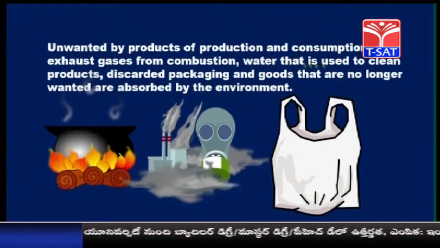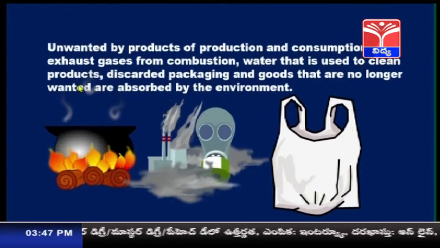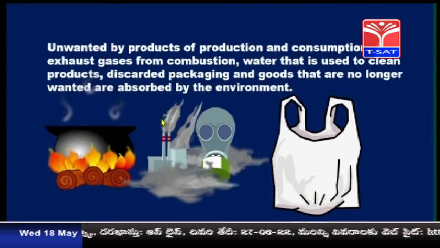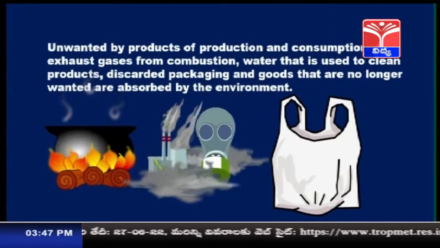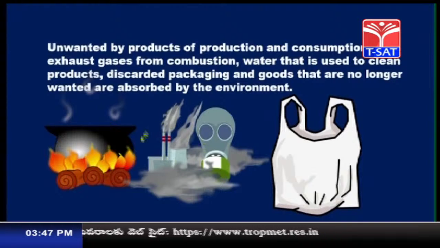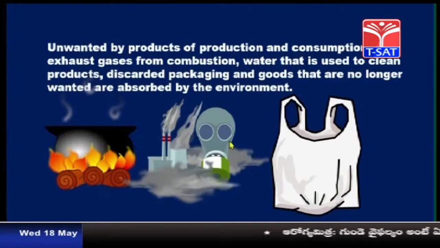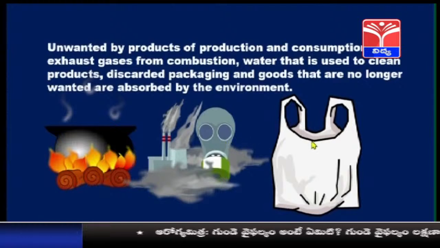Then, water that is used to clean products in the industries. That waste is also absorbed by the environment, and discarded packaging and goods that are no longer wanted are absorbed by the environment. So, whatever packaged goods are used, they are not being utilized by the people. So, these things are also being absorbed.